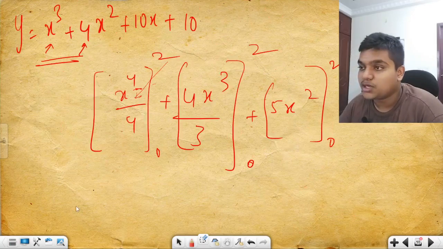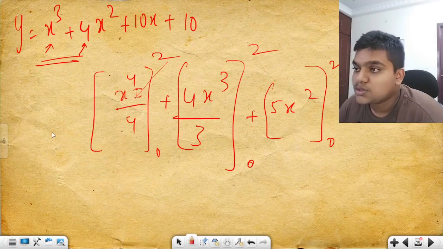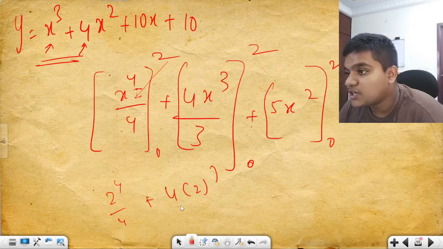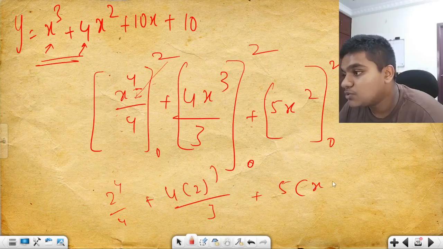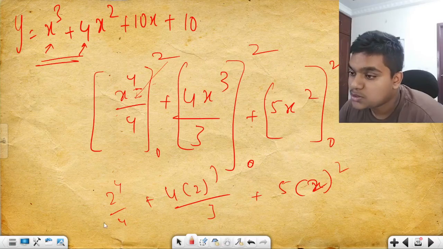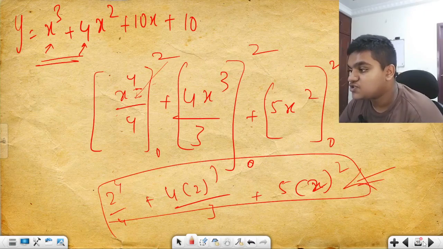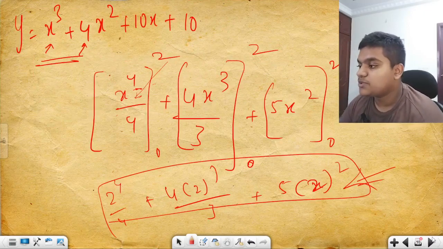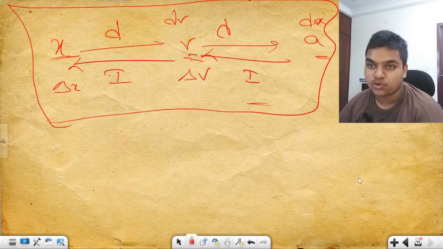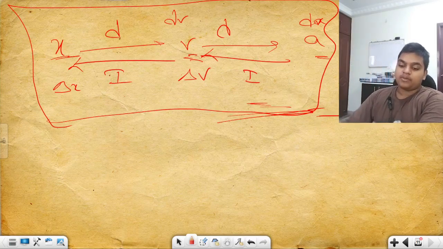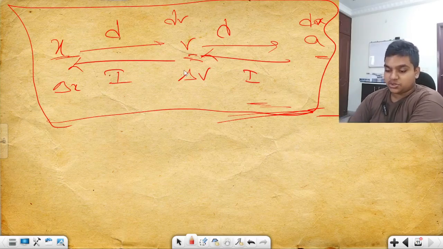Okay, put it like this, then it becomes: substitute 2, 2 to the power 4 by 4 plus 4 into 2 to the power 3 by 3 plus 5 into 2 squared by 2. Just remember it. I'll be clarifying this in the next episode guys, just wait and watch. Now this is your kinematics application. Clear.